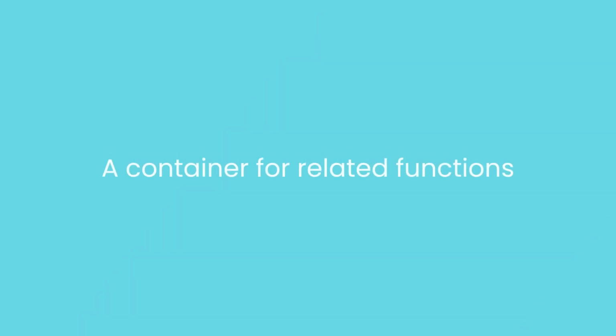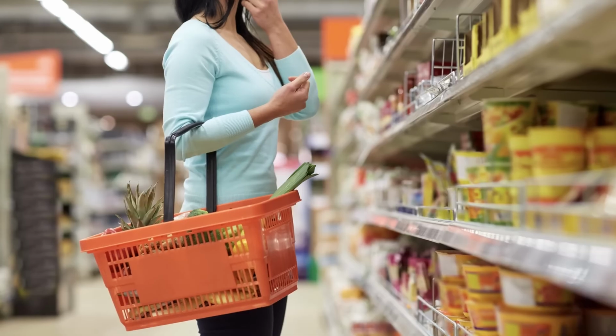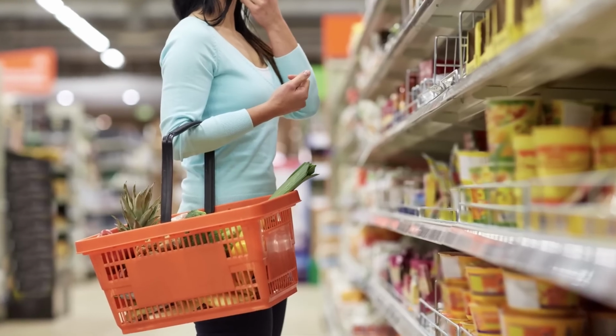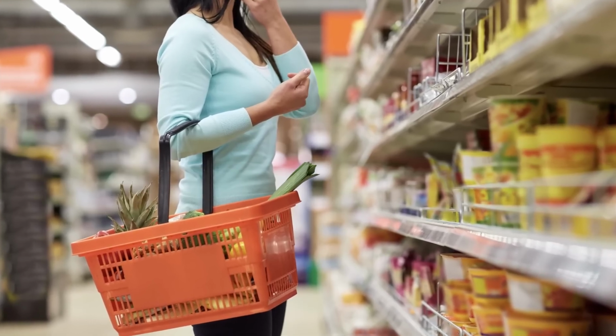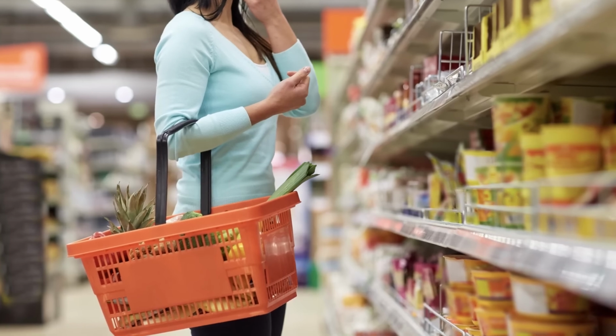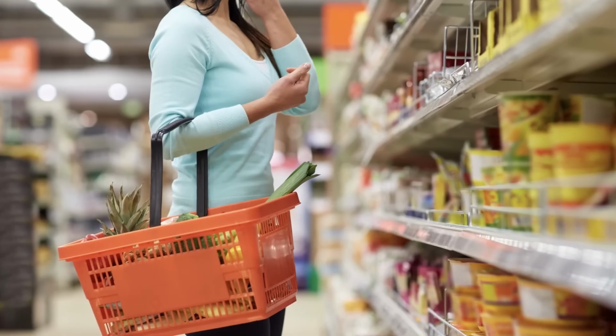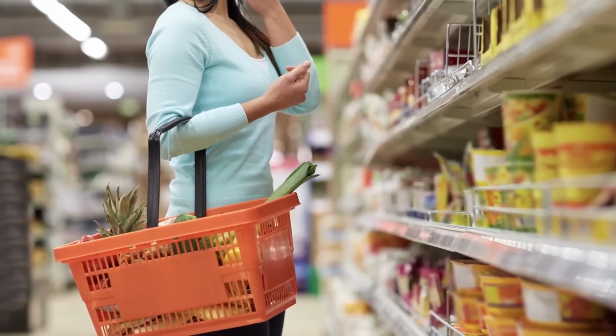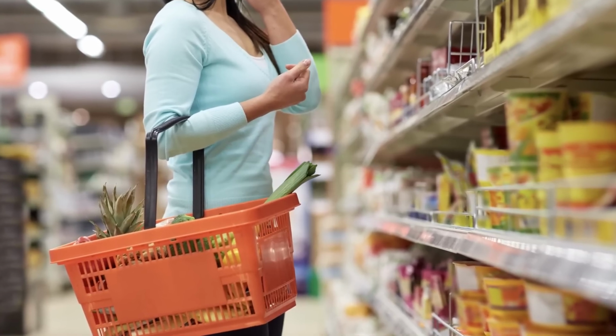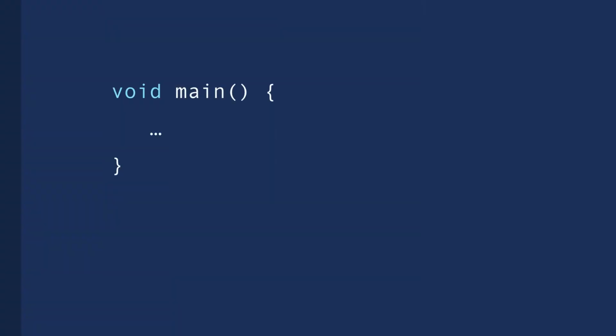Basically, we use these classes to organize our code, just like how products are organized in a supermarket. In a supermarket, we have various sections like vegetables, fruits, cleaning products, and so on. Each section contains related products. By the same token, a class in Java contains related functions. Now, every Java program should have at least one class that contains the main function. Can you guess the name of that class? It's main. So this is how we define a class in Java.